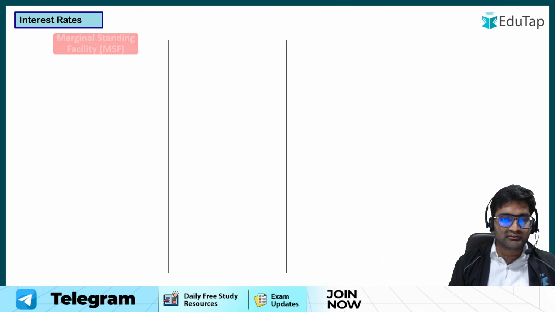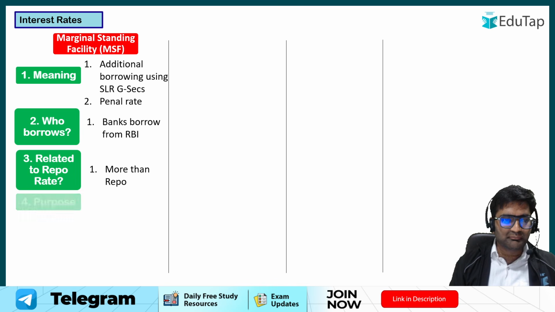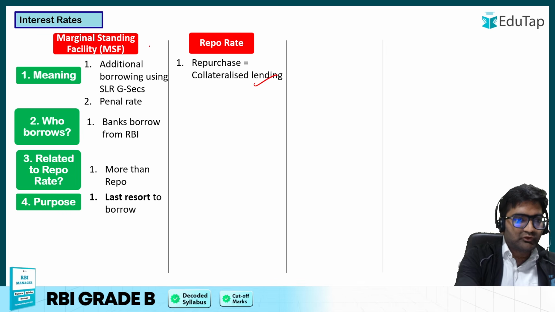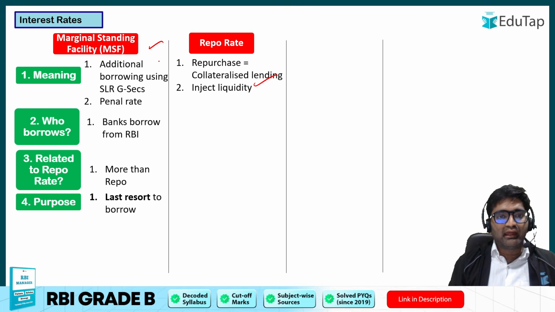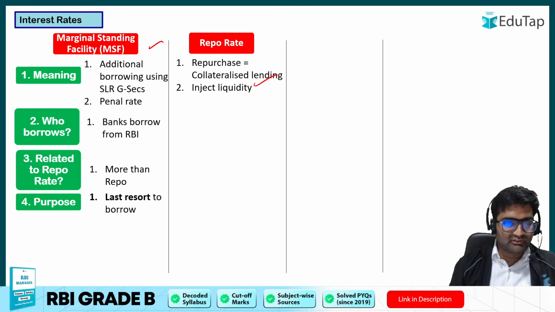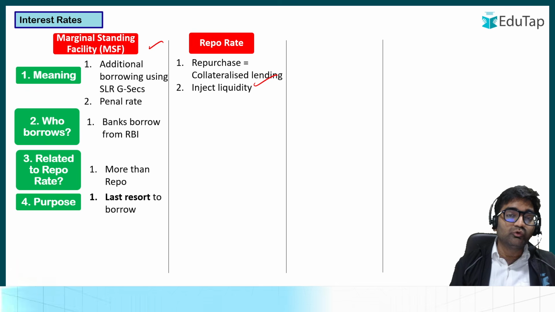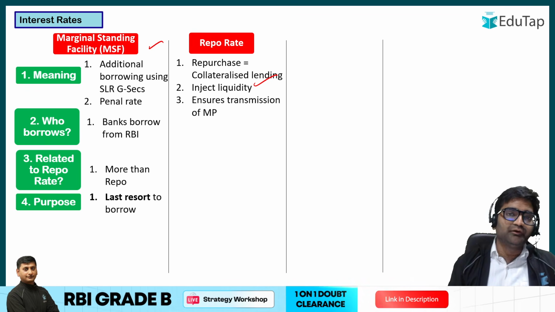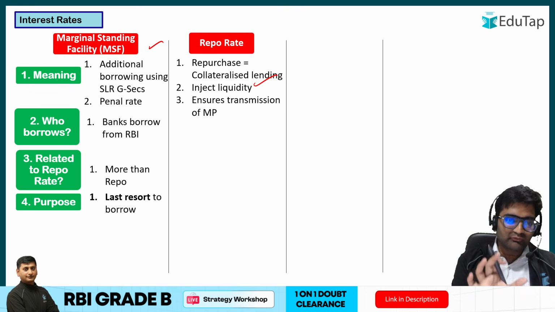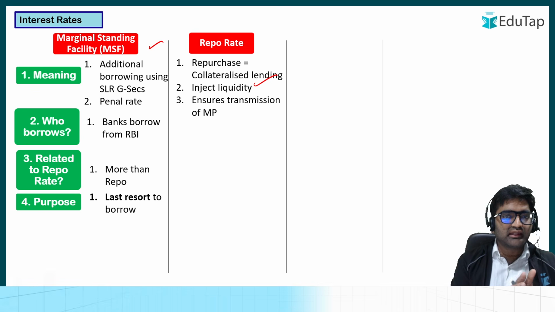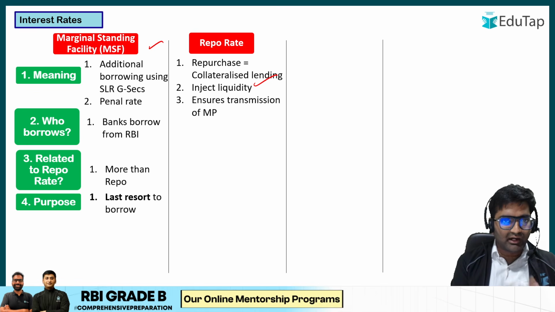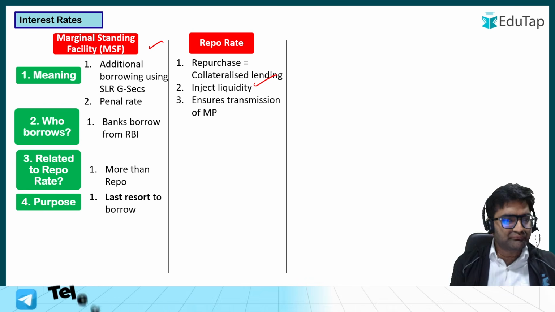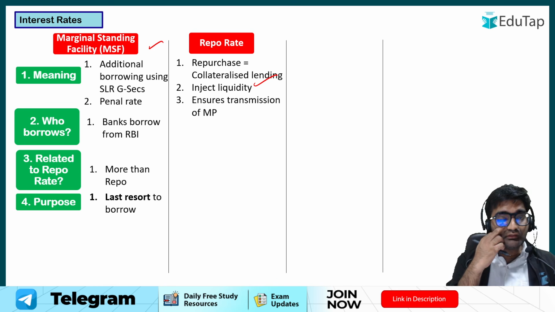Okay, so as we have seen, so that was the thing. Let me just show you related to repo. It is a collateralized lending. I will talk about MSF also, and it is used to inject liquidity. As we have seen, RBI gives loans to whom? It gives these loans to the banks, and then actually this repo rate, whatever interest rate, it is being set as part of the monetary policy of RBI, and that is something which actually helps in translating.